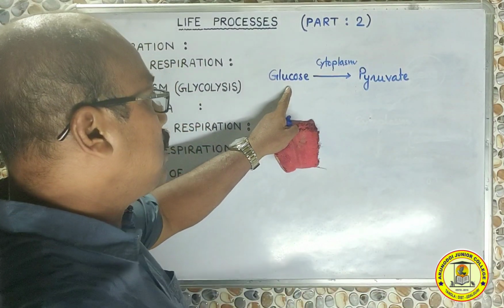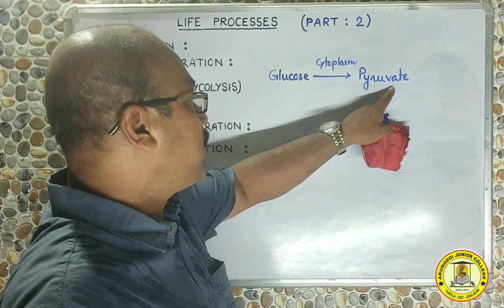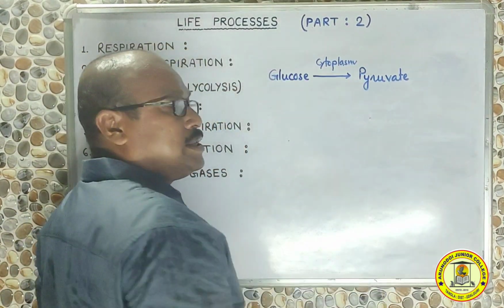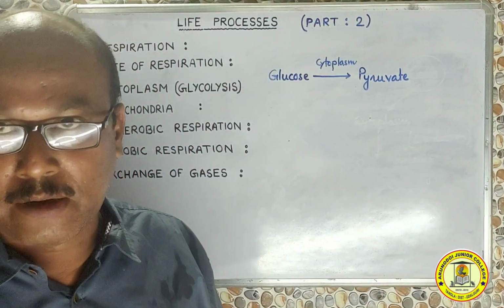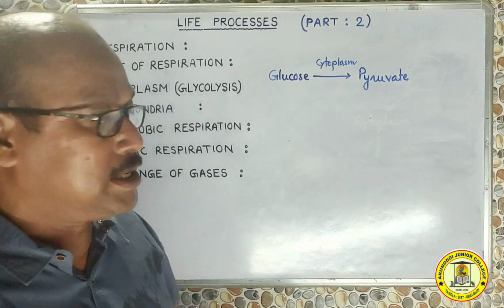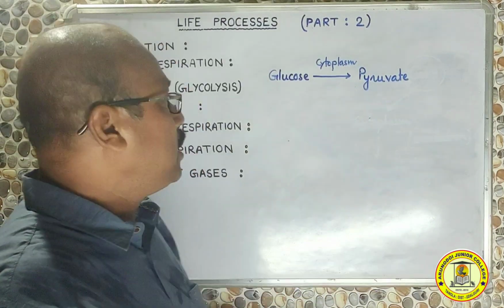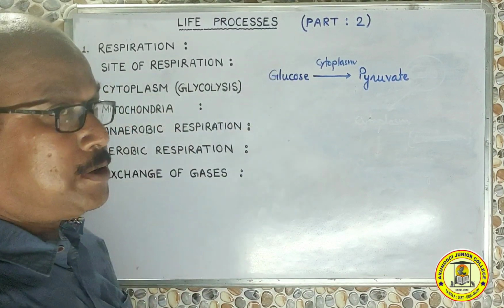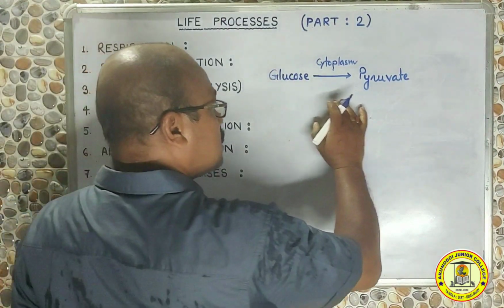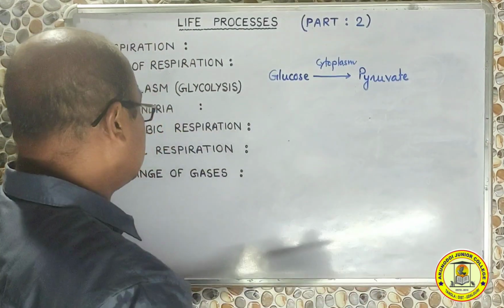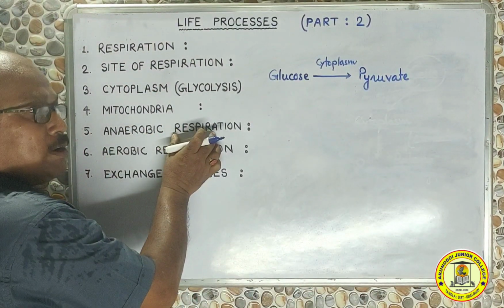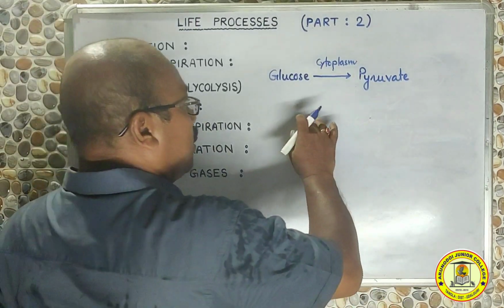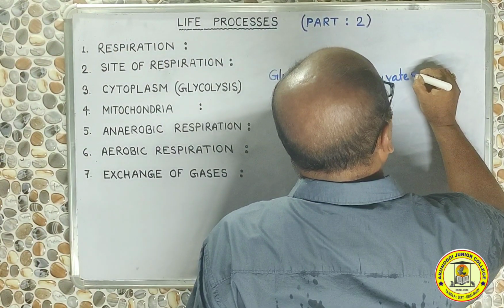So the glucose molecule is broken down to pyruvate molecule in the cytoplasm, and in this entire process there is no involvement of oxygen, meaning oxygen is not at all necessary. So this chemical breakdown is glycolysis, and that takes place in the cytoplasm. Since in this entire part oxygen is not necessary, we also call it anaerobic respiration, also called fermentation. Now what happens to this pyruvate?